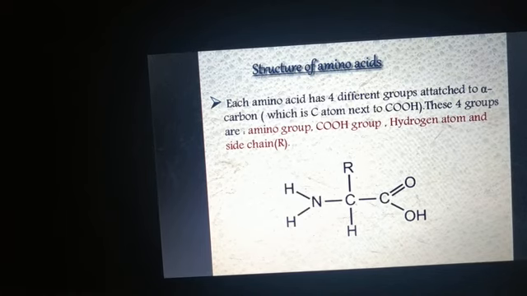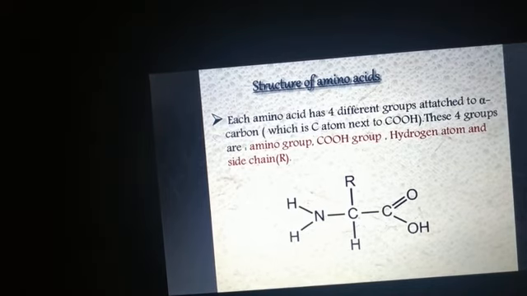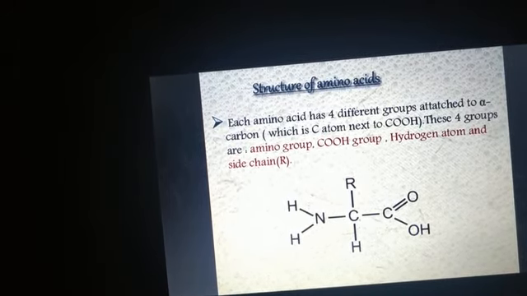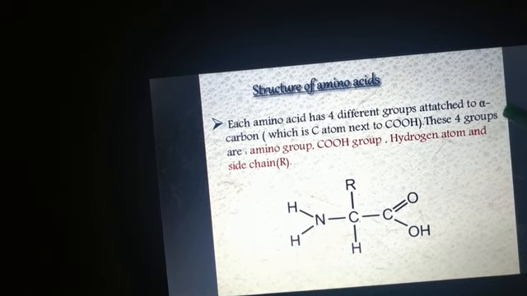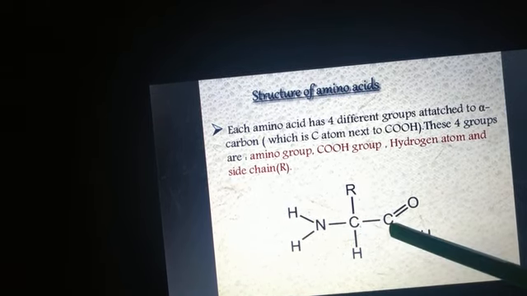If we look into the basic structure of an amino acid, each amino acid has 4 different groups attached to the alpha carbon. Alpha carbon is the carbon atom that is present next to the carboxyl group, the functional group.